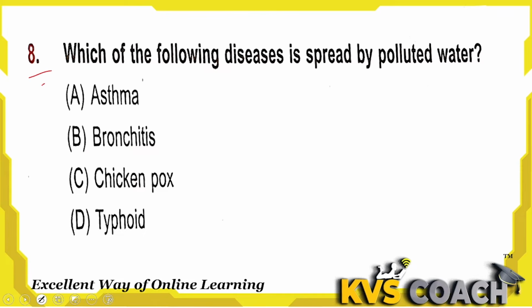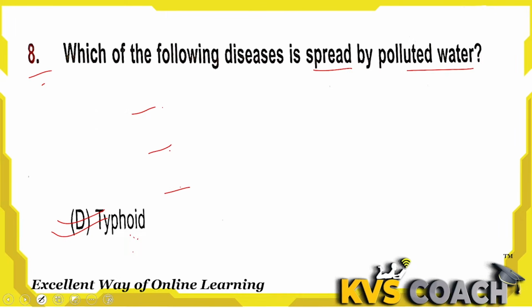Next, which of the following diseases is spread by polluted water? That is typhoid, which can be spread by pollution of the water. Asthma, bronchitis, and chickenpox are not water diseases. Chickenpox is a viral disease, while bronchitis and asthma are caused by air pollution, not by water pollution. But typhoid is the disease which is spread by water. D is the right answer here.